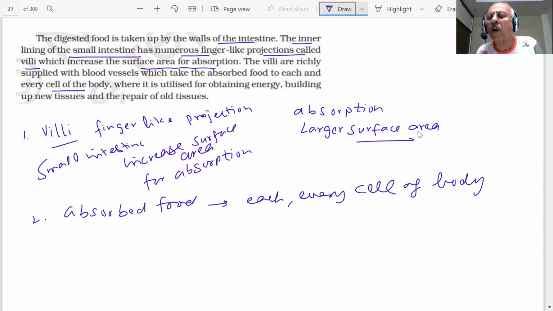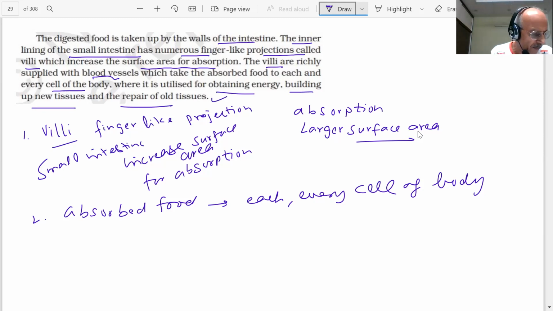You have a body, and every cell needs food. So where is it coming from? Absorbed food by the villi. Villi are richly supplied with blood vessels. There are blood vessels inside the villi. They will take the absorbed food to each and every cell of the body, where it is utilized for obtaining energy, building up new tissues and repair of the old tissues.